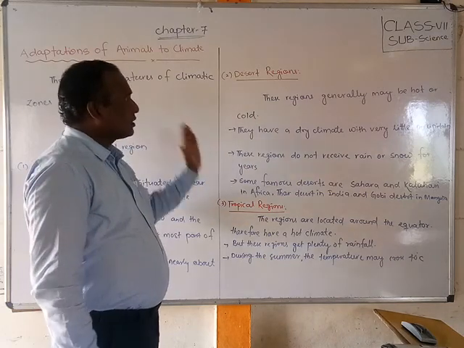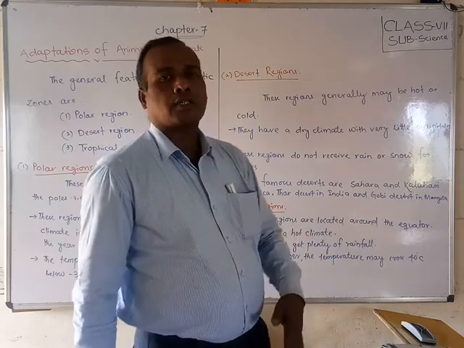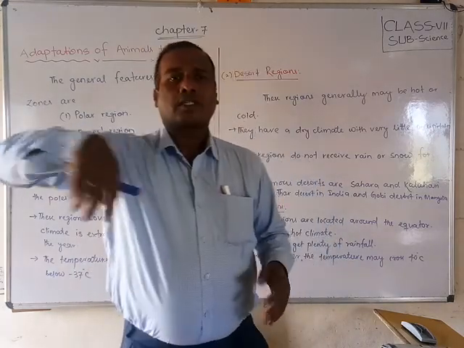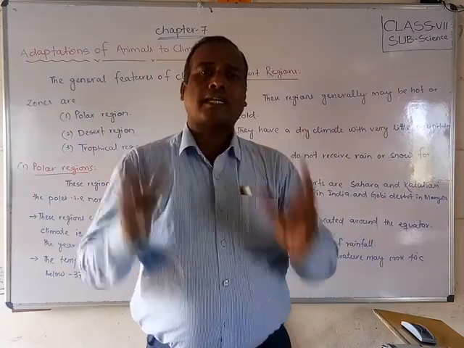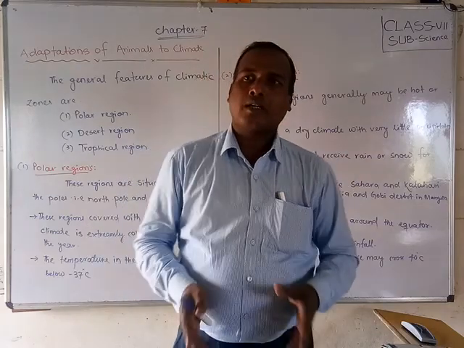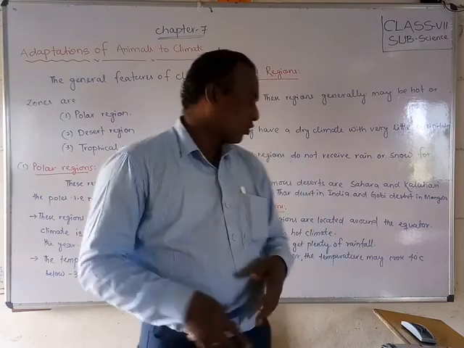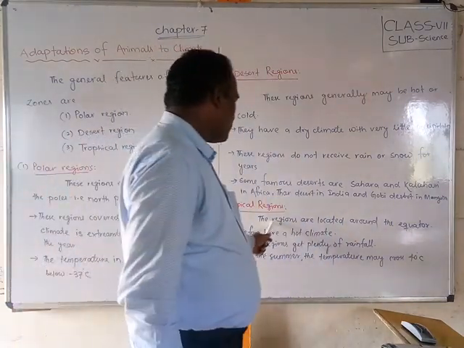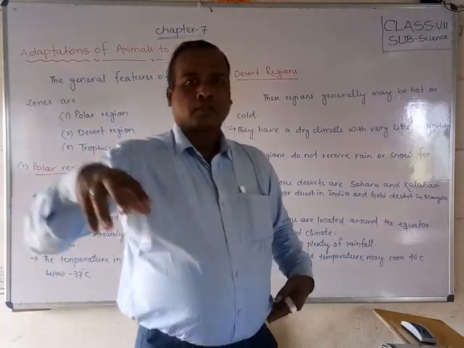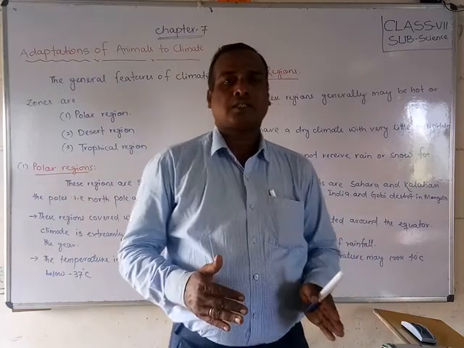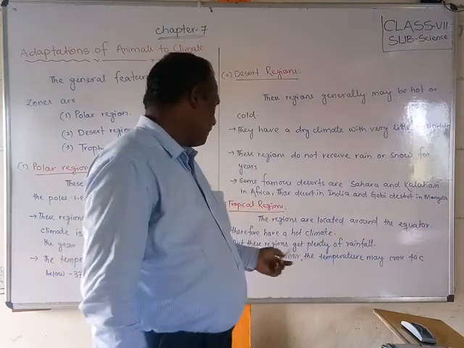So friends, these are about the desert region. And now, the tropical regions. These regions are located around the equator. The equator is the middle part of the earth, where sunlight falls directly almost all the time. These are very hot regions and they also receive heavy rain. Therefore, they have a hot climate because they are near the equator, where the sunlight falls directly and heavy rain is received.